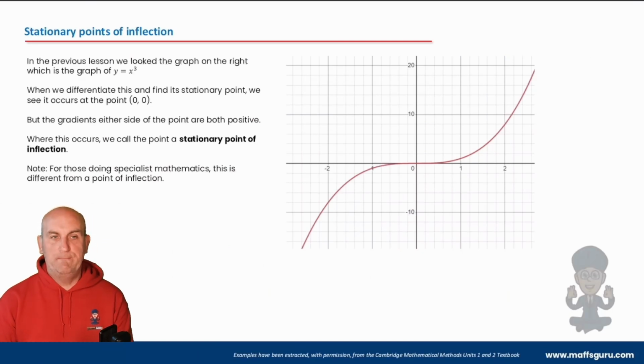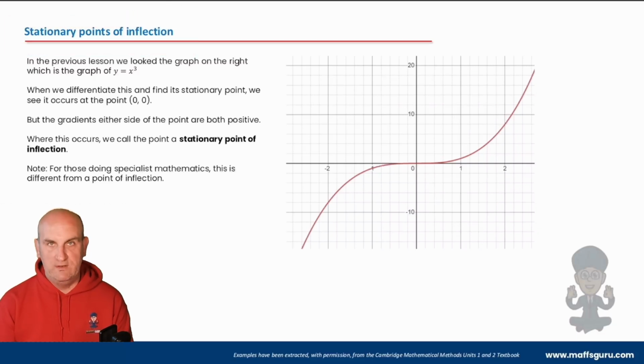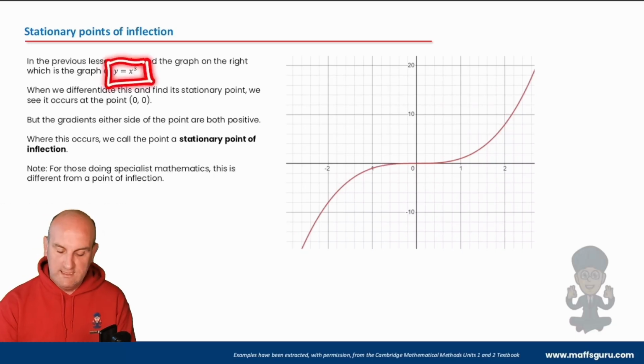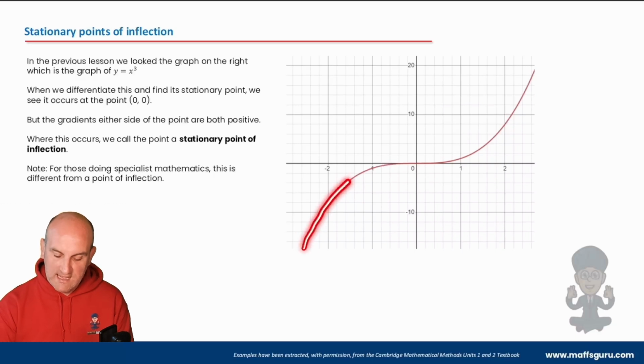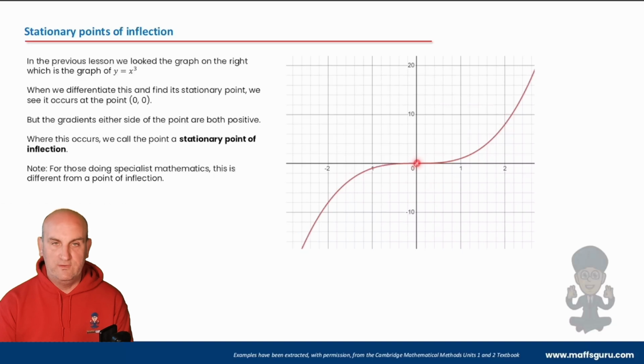What about stationary points of inflection? Again, the language is really important. Lots of people don't want to say stationary point of inflection, just point of inflection. My understanding is it's important to write the words stationary point of inflection. Here we can see the graph of y equals x cubed. That becomes one of those standard graphs that we get to know over and over again. We know that point goes through (0, 0). And we also know that if I was to take the gradient of the tangent at that point, and only this point here, then my gradient would be equal to 0.